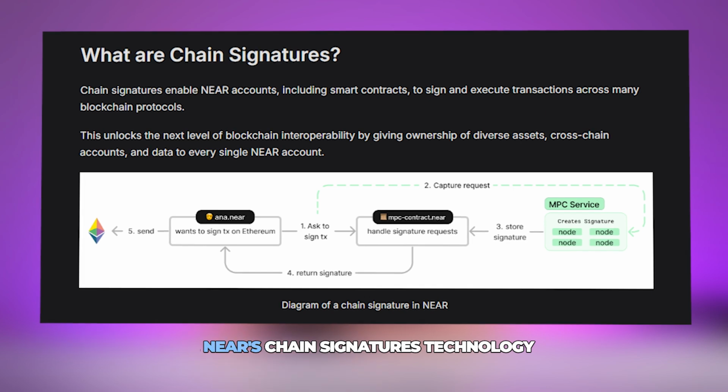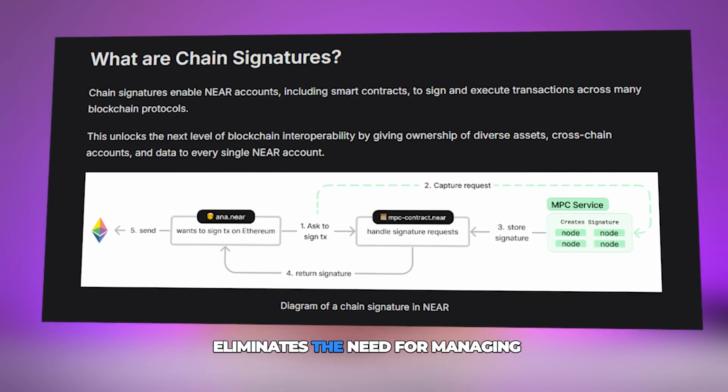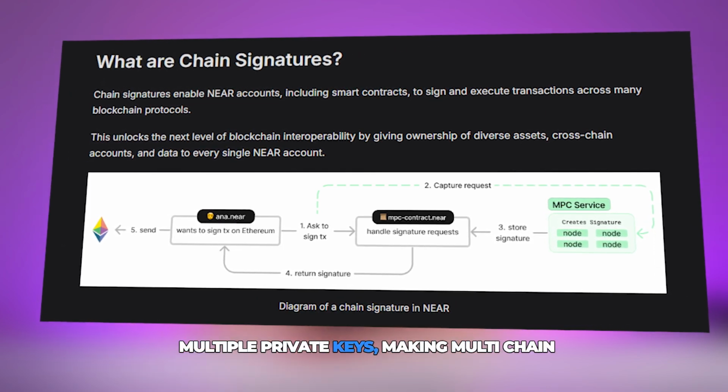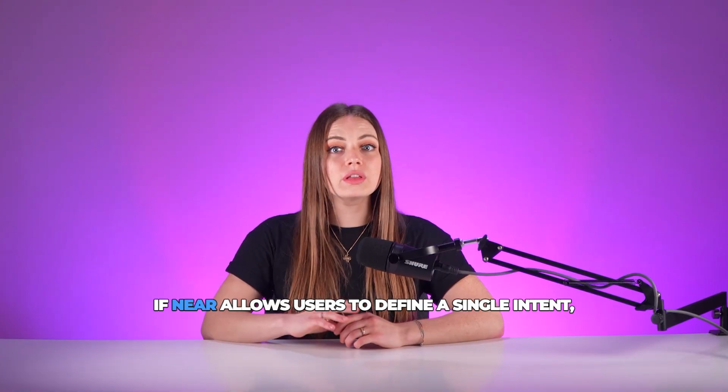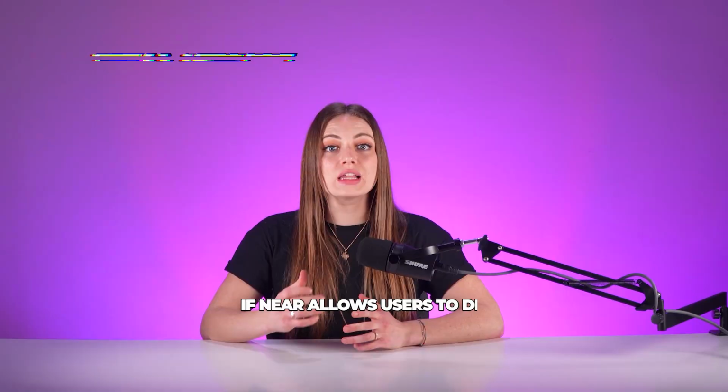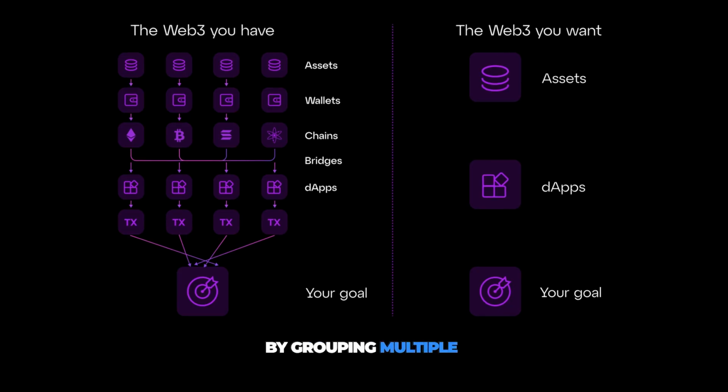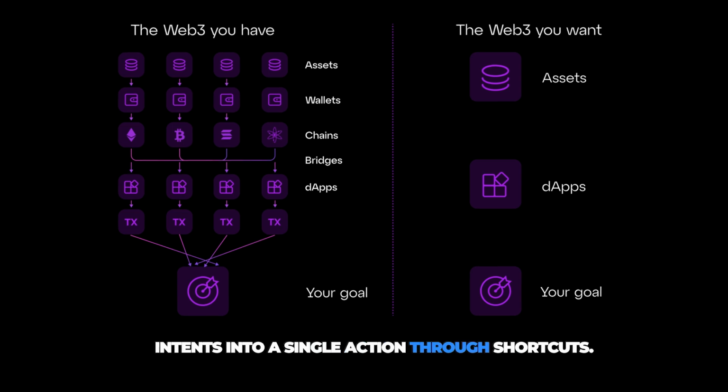Beyond execution, Near's chain signatures technology eliminates the need for managing multiple private keys, making multi-chain interactions more secure and user-friendly. If Near allows users to define a single intent, ENSO expands this concept by grouping multiple intents into a single action through shortcuts.